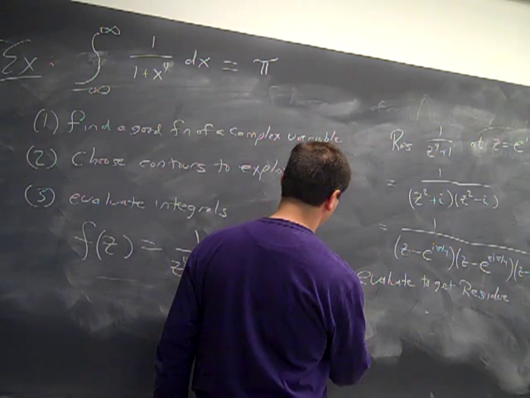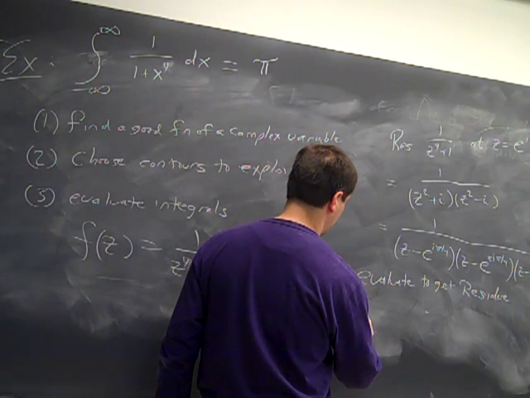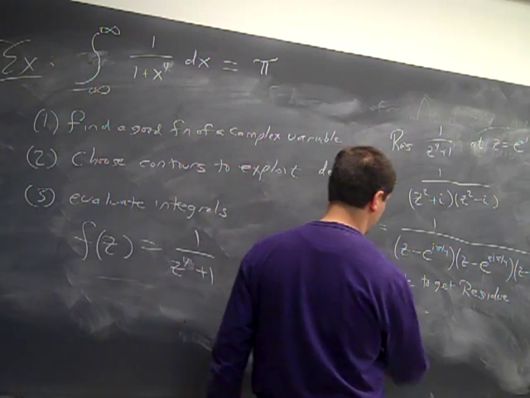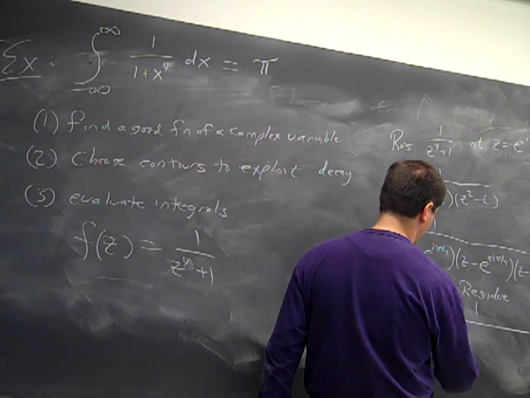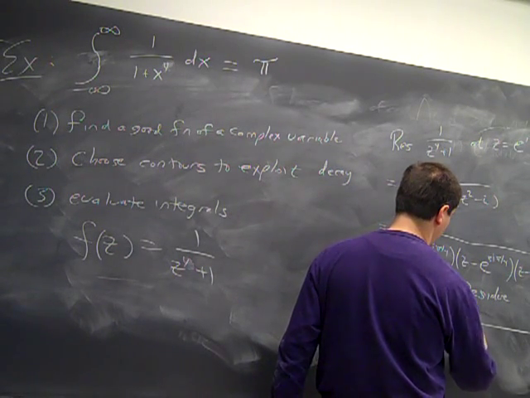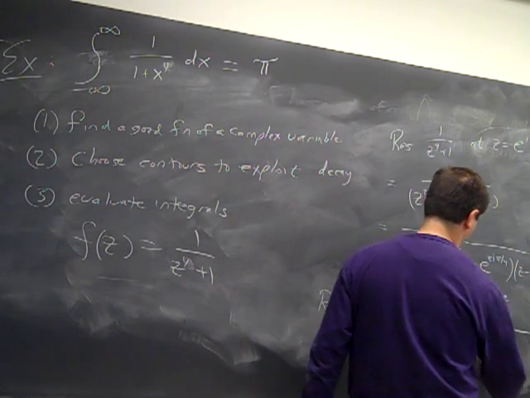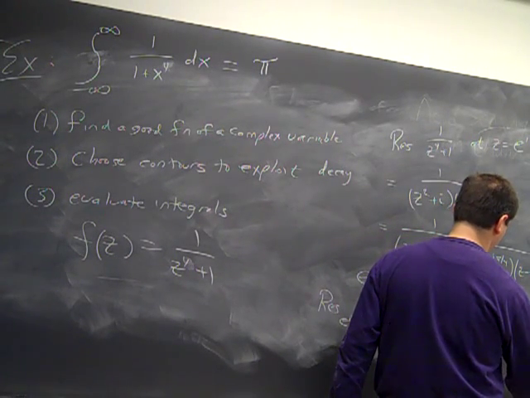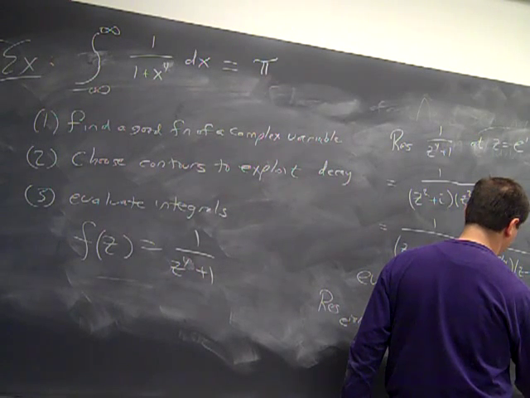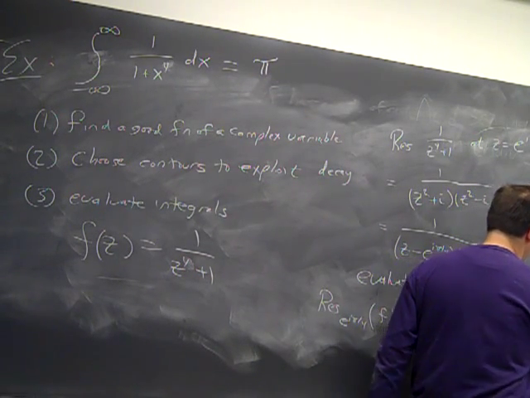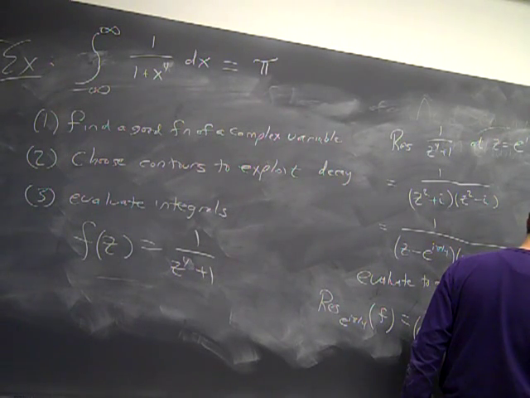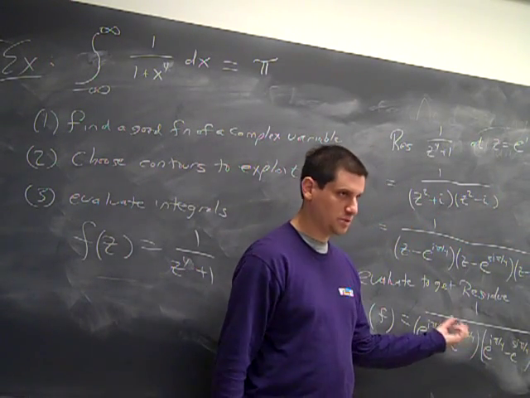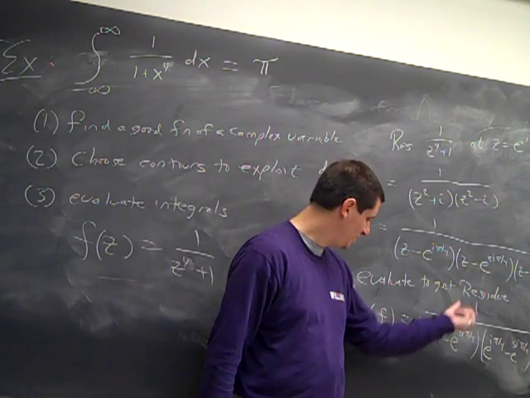For example, the residue at e to the I pi over 4 of my function f is just 1 over e to the I pi over 4 minus e to the 3 I pi over 4, e to the I pi over 4 minus e to the 5 I pi over 4, one more, e to the I pi over 4 minus e to the 7 I pi over 4. And that's one of my residues. And then I do it again for the other one.